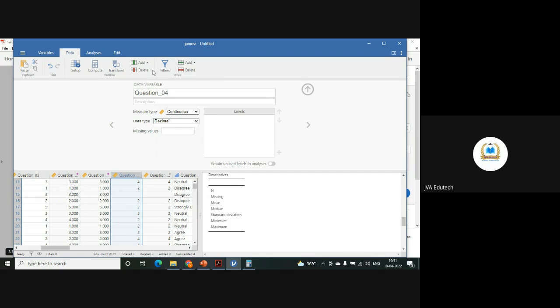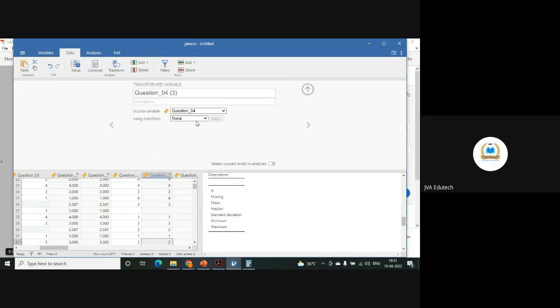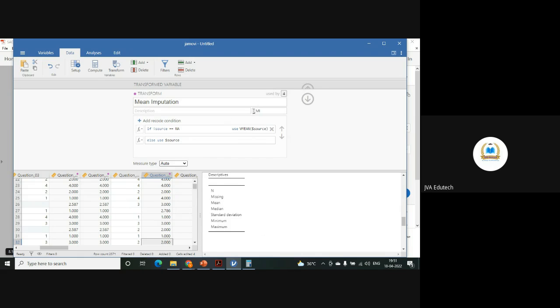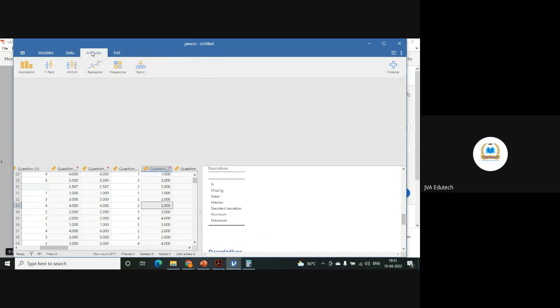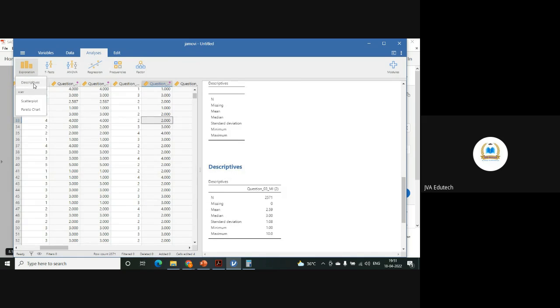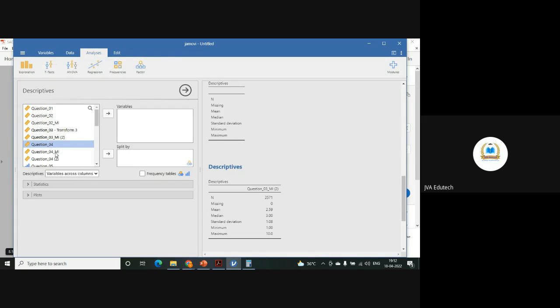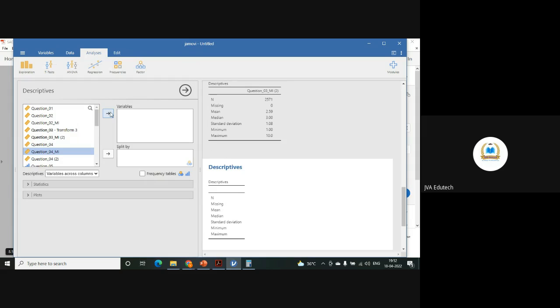Now, if I want to transform, again I will use the transform mean imputation that I have already created. And in editing, this MI will be there. Enter. And if you see this question number 4 also, exploration descriptives, new variable will be created, question number 4 MI, because we have given this command. And if you see again, no missing values. So by this we replace the missing values.